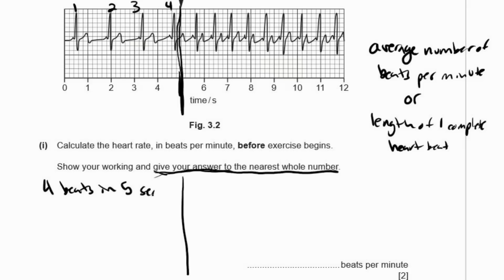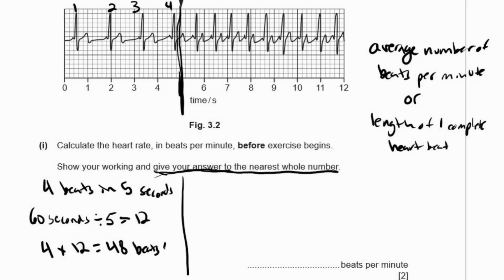4 beats in 5 seconds. If you divide 60 seconds divided by 5 seconds equals 12. Okay, so 4 beats in 5 seconds, so 4 times 12 equals 48 beats per minute. So you could say that is 48 beats per minute. That's one method of doing it.